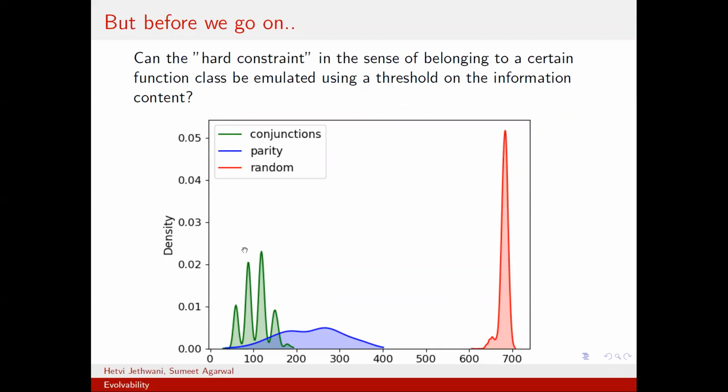So it follows by the definition of Kolmogorov complexity that parity functions and conjunctions would definitely have Kolmogorov complexity lesser than just any random individual. But what is especially interesting here is that even conjunctions and parity functions in and of themselves seem to be separable by a threshold. And that is really interesting because in the learning theory analog of things, we also have this notion of conjunctions being simpler than parity functions. So in that sense, our thresholded setting does seem to be a plausible hypothesis to make.